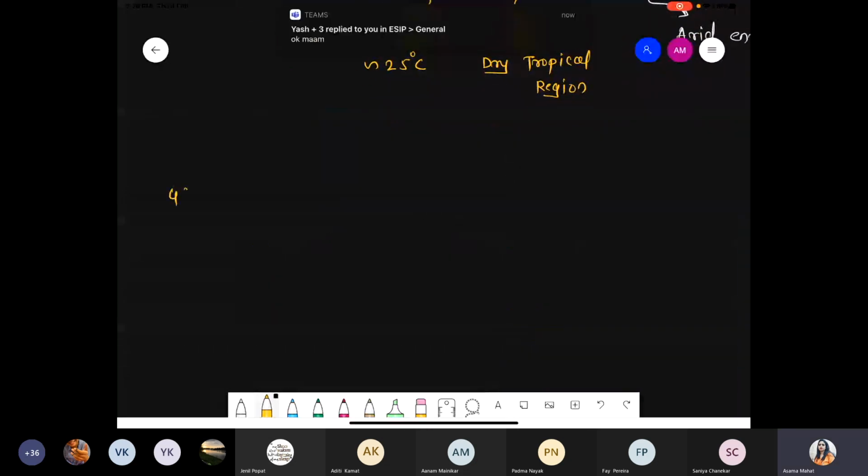Okay, last factor, that is water. Water also is required. In case of water, we are talking about two conditions, right?